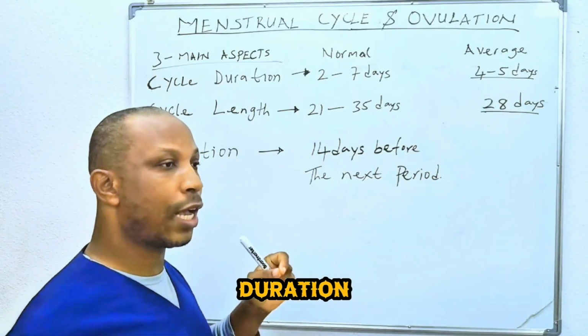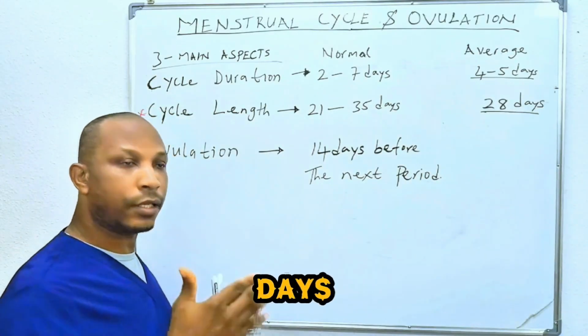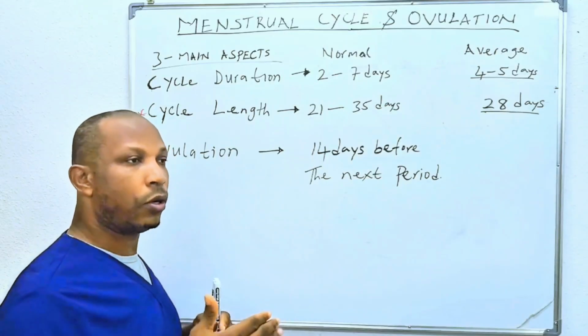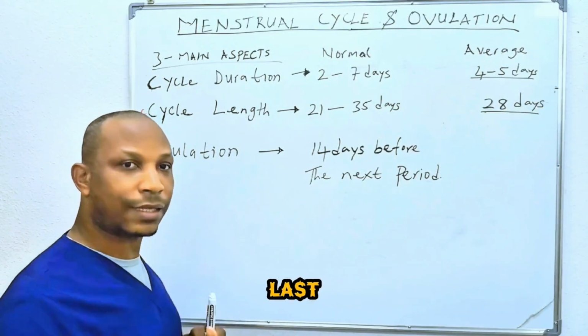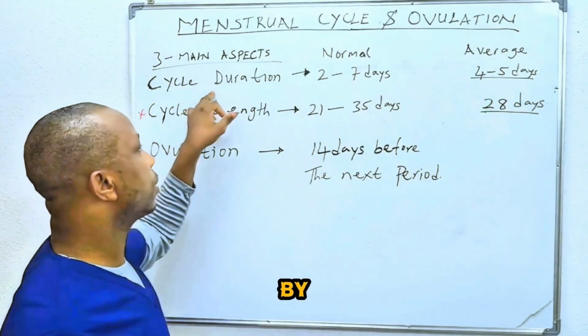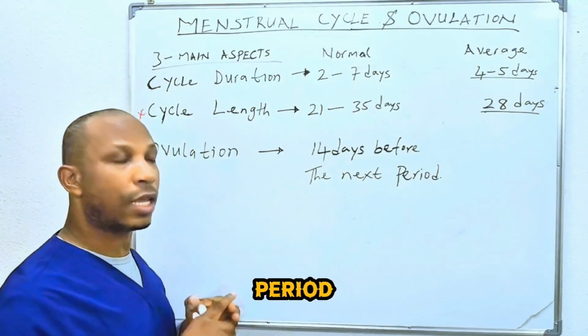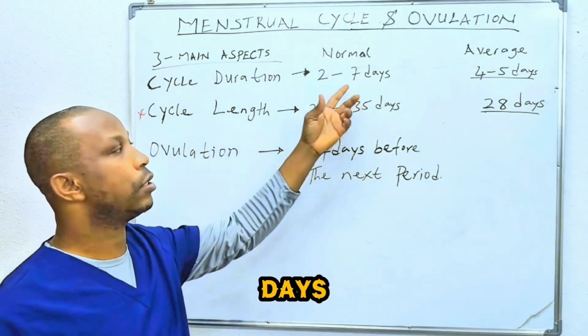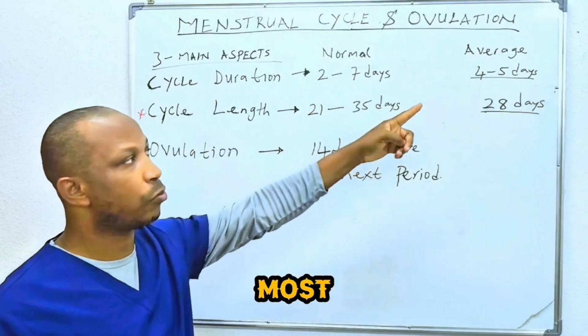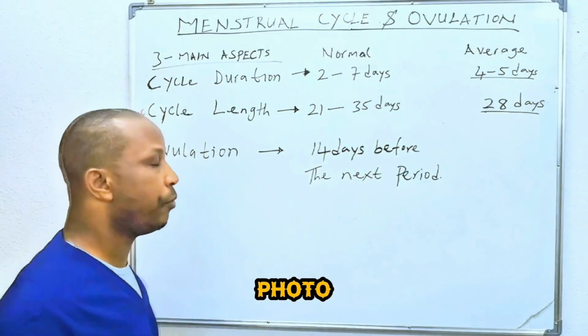Menstrual cycle duration actually means how many days you flow, or how many days your period lasts. That is what is meant by menstrual cycle duration. So if your period lasts between 2 to 7 days, it's considered normal, but I know most people have 4 to 5 days.